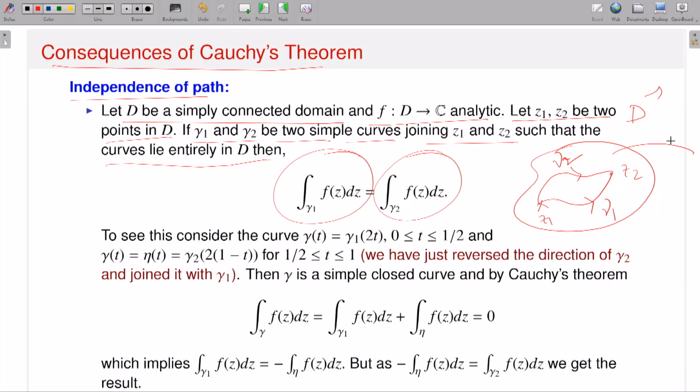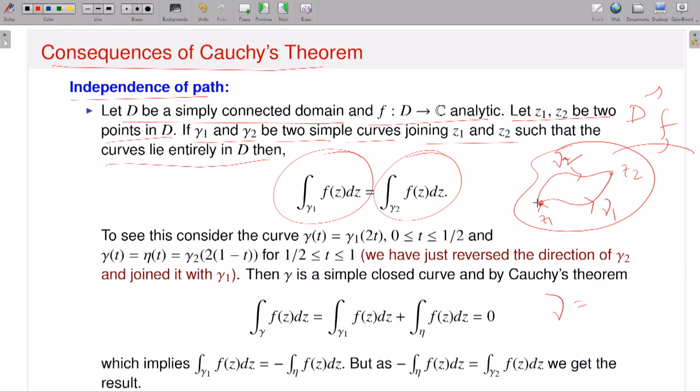Now to prove that, I will apply the Cauchy-Goursat theorem. To apply it, what do you have to check? D is simply connected, given. F is analytic, given. Now what does the Cauchy-Goursat theorem say? If I take any simple closed contour, then the contour integration of F over this simple closed contour is 0. Now look, I have two contours. One is gamma 1 starting from Z1 ending at Z2, and another contour gamma 2 starting from Z1 ending at Z2. Then I will take a new contour gamma.